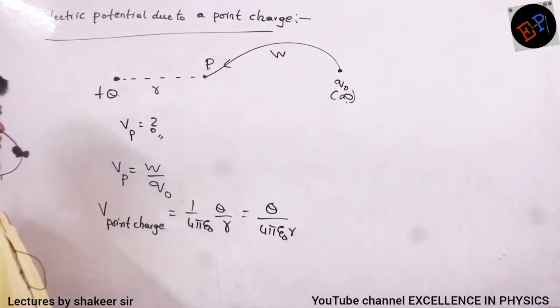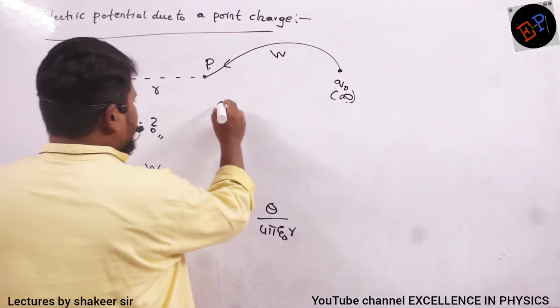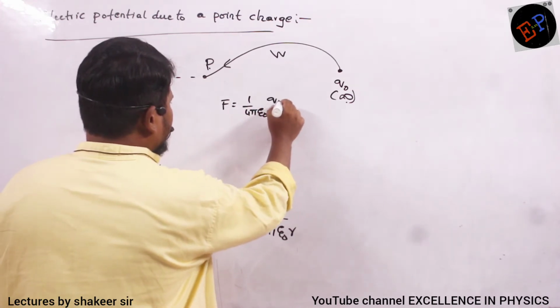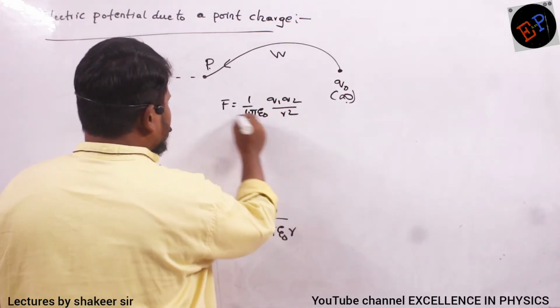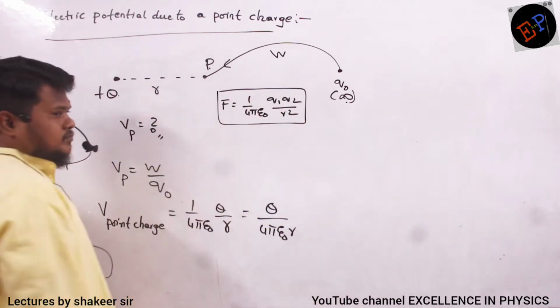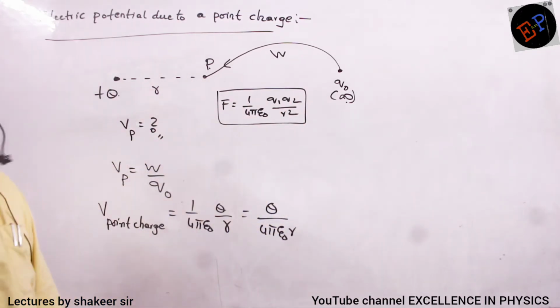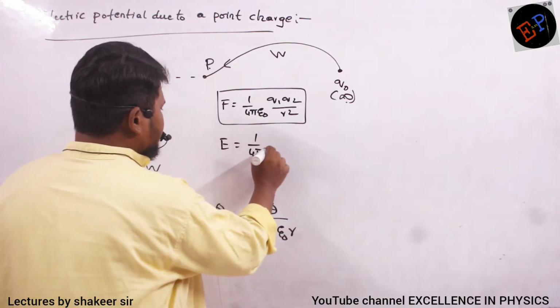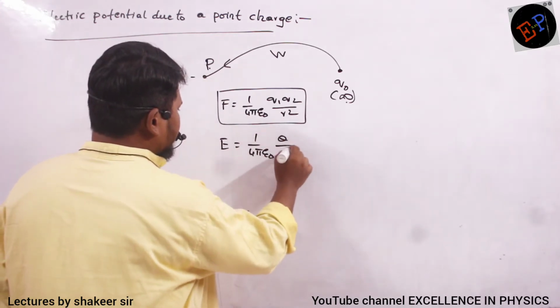See how to remember them. Force between two charges is 1 by 4 pi epsilon naught Q1 Q2 divided by R square. This is the equation of force. Electric field because of any charge is 1 by 4 pi epsilon naught Q divided by R square.